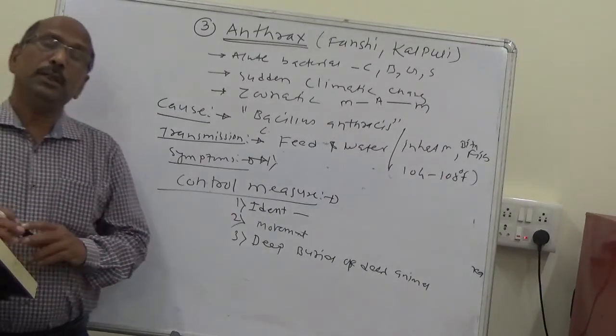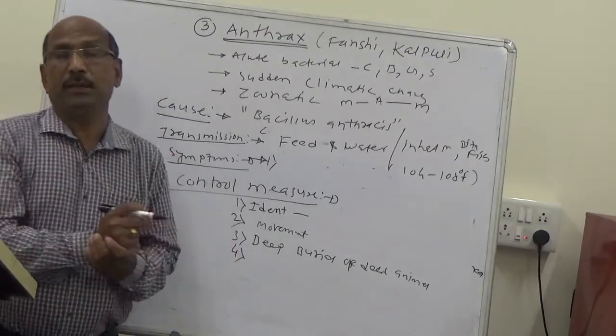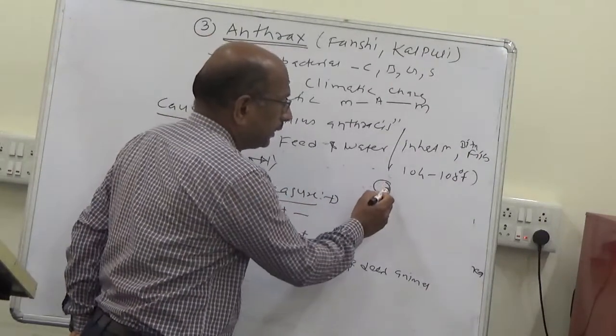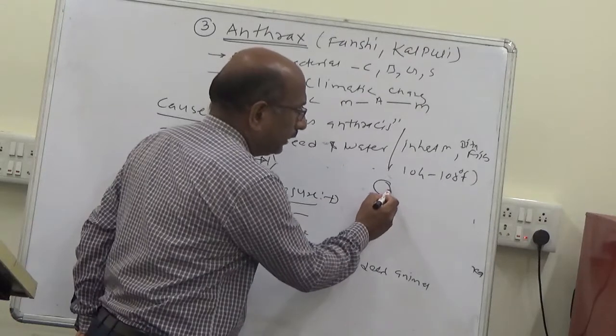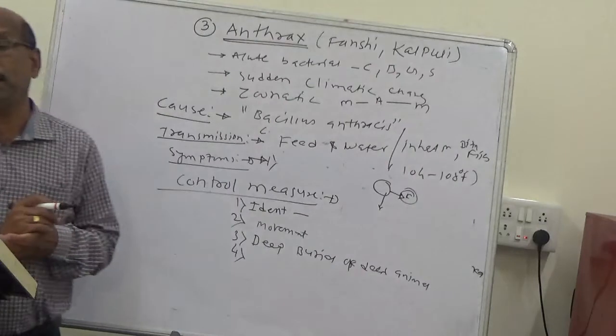Next is to destroy contaminated feed. Suppose these animals die and remain in the field; that feed should be properly destroyed.